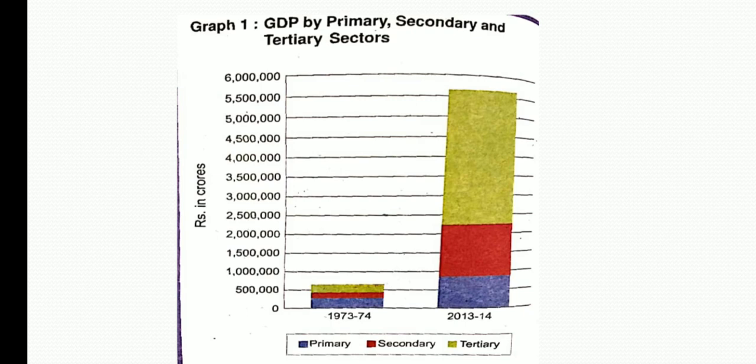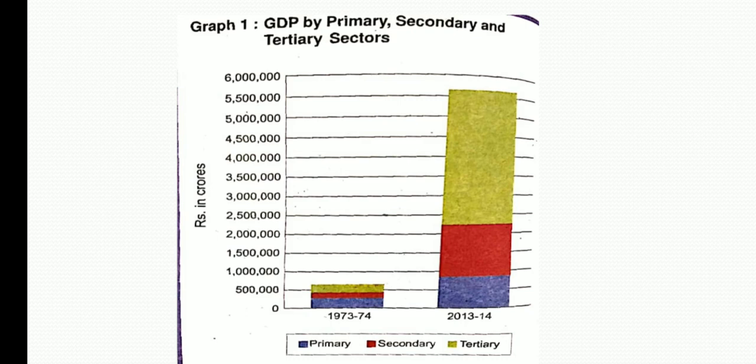Answer the following questions by looking at the graph. Which was the largest producing sector in 1973-74? It is very, very much transparent. We need not even think that the primary sector was the main sector which was producing the largest production, right? And then which is the largest producing sector in 2013-14? This is also very much clear. Tertiary sector.